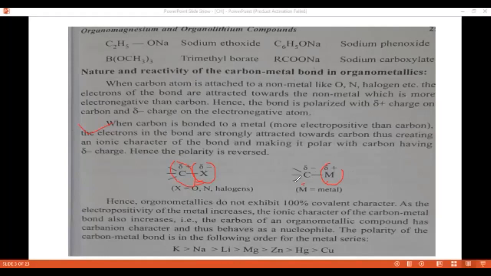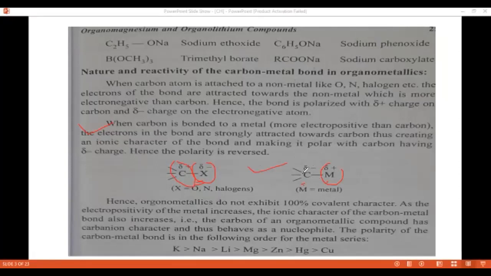Then this carbon abstracts the electron density from the metal. The electrons in the bond are strongly attracted towards the carbon, creating an ionic character of the bond and making it polar, with carbon having the partial negative charge.